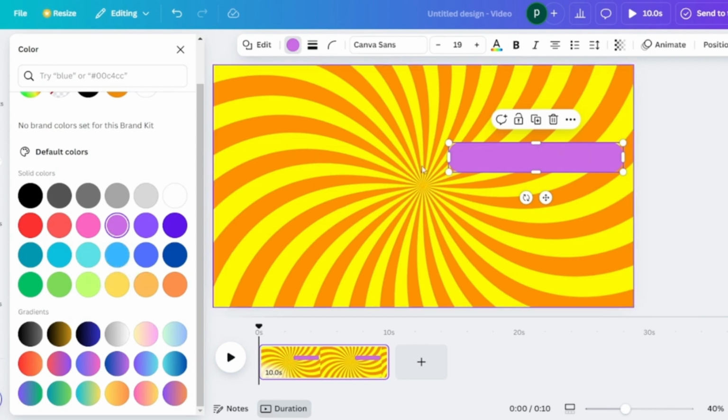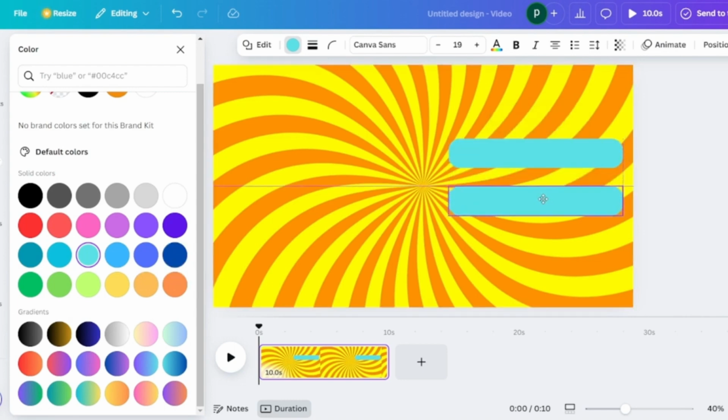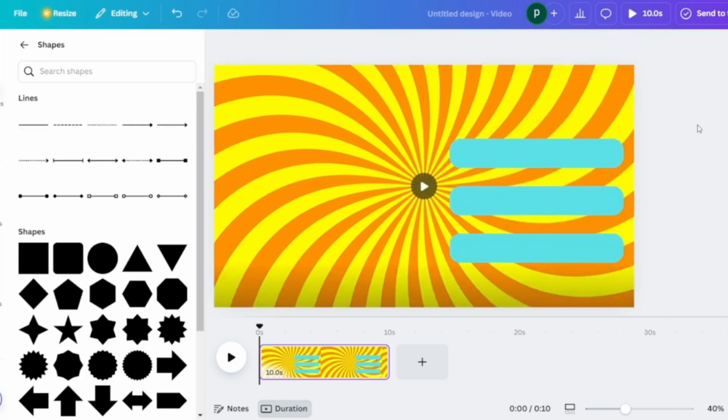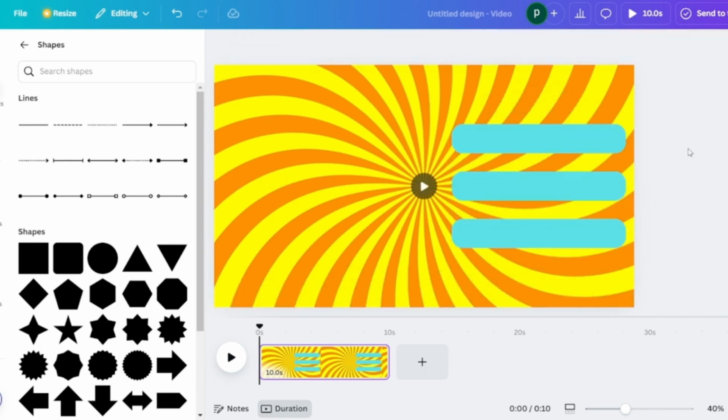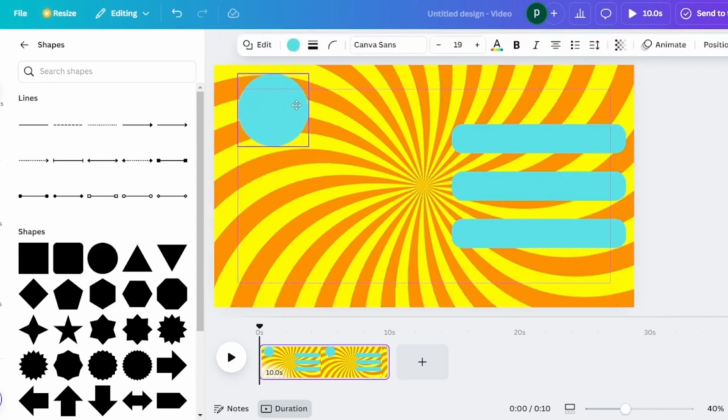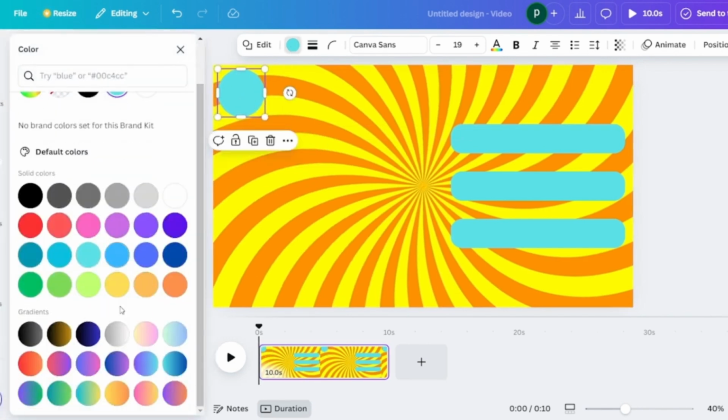Now once you have one of these, once you are good with the color, then you can duplicate these. So you click on the duplicate icon and then create 3 boxes like that by duplicating them. Now once you have these 3 shapes, the next one is we are going to create a circle. So you can adjust the position, then create a circle. So we need a couple of circles. So one is on the top left hand side where we are going to hold the question number. So again, you can change the color for it, whatever color you like.